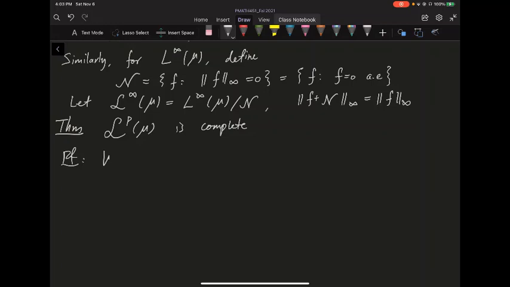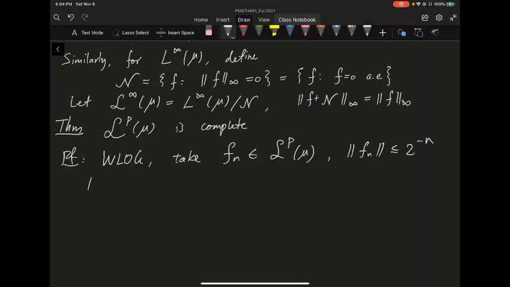So essentially, without loss of generality, let's take a sequence, let's say f_n, inside the LP space. Here I'm no longer writing f_n plus the kernel. Let's just pretend they're functions or equivalence classes of functions. So let's take f_n inside this LP space, and we can assume the norm of f_n is controlled by some summable sequence, so might as well assume 2 to the negative n.